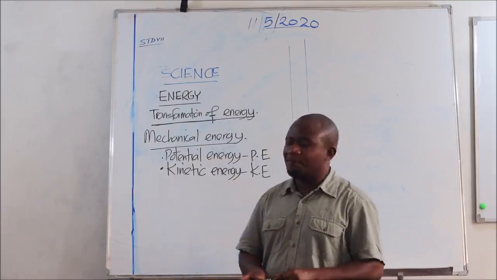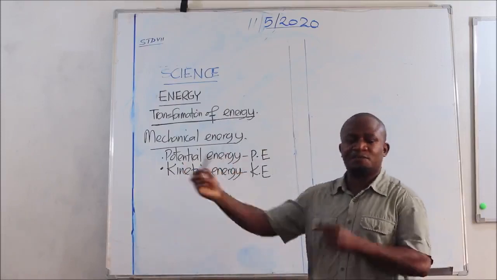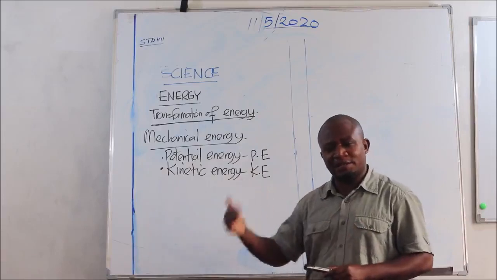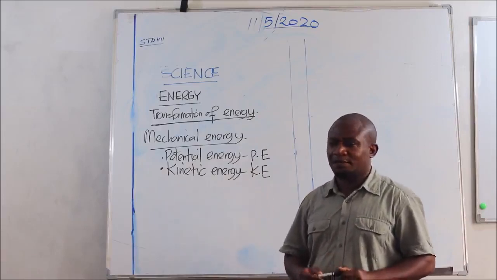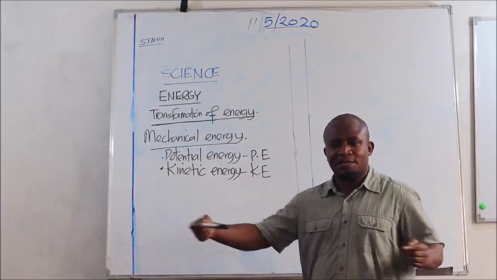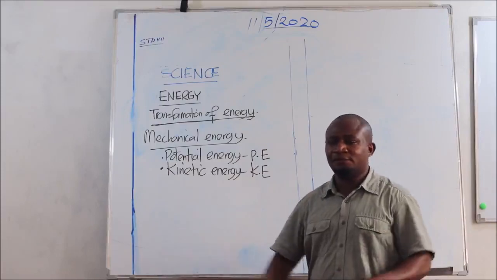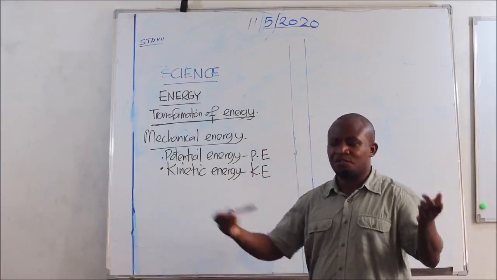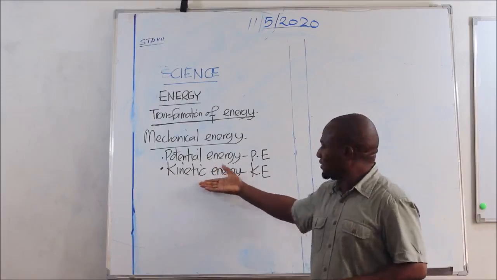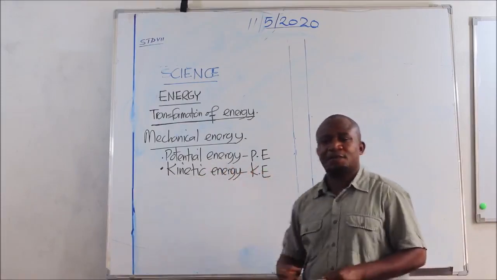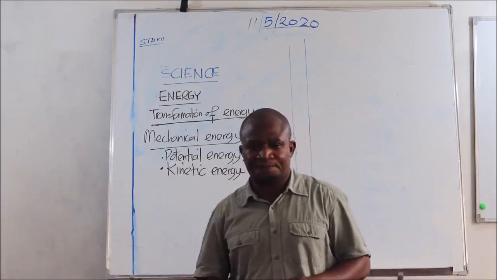A train moving from Dodoma to Dar es Salaam, or vice versa, possesses kinetic energy. When a ball is kicked and it moves, it has kinetic energy. An aeroplane flying from one destination to the other possesses kinetic energy. This is the kind of energy that a body has due to motion.